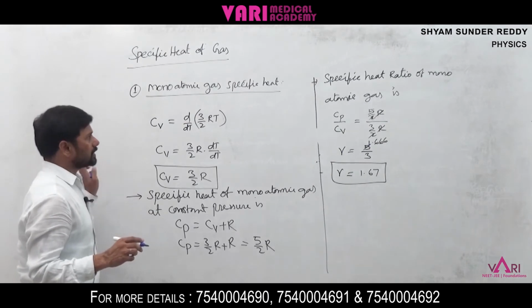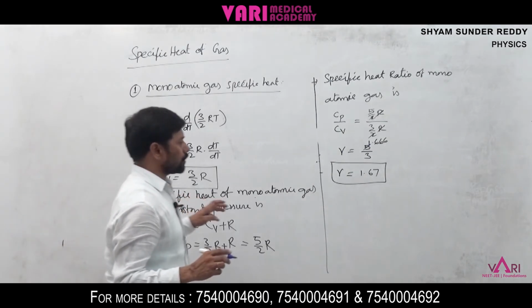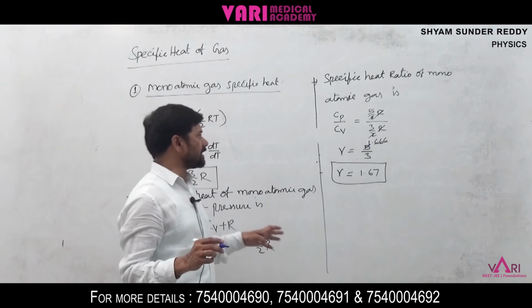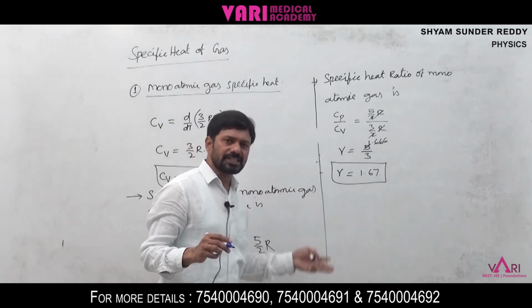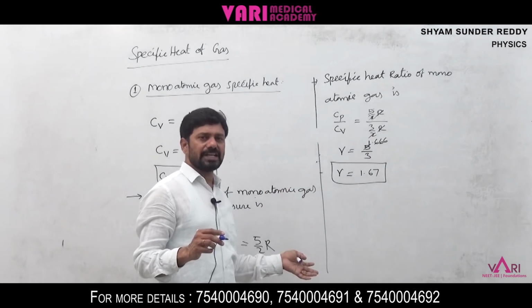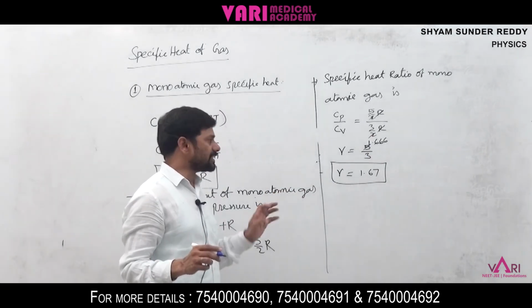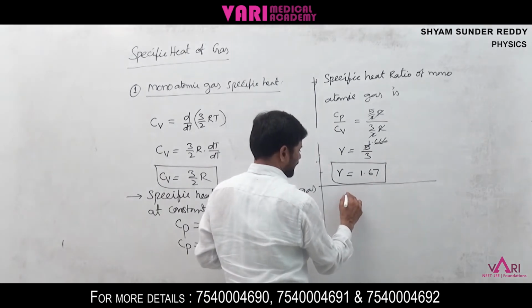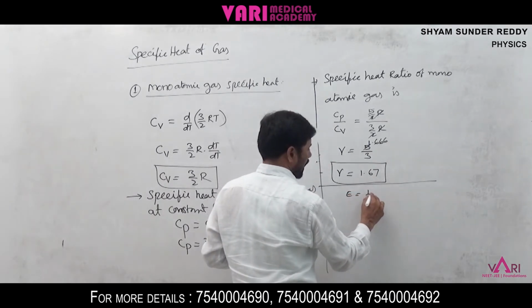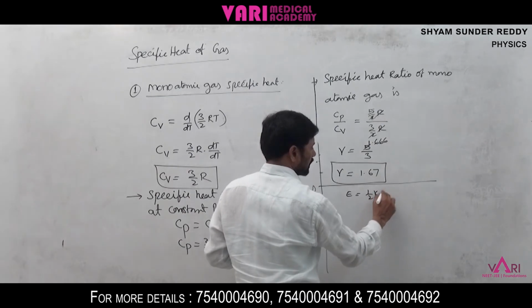For monoatomic gas molecules, we discussed internal energy and kinetic energy associated with degrees of freedom, and Cv, Cp, in 5 points. First is the kinetic energy, E is equal to half kBT.